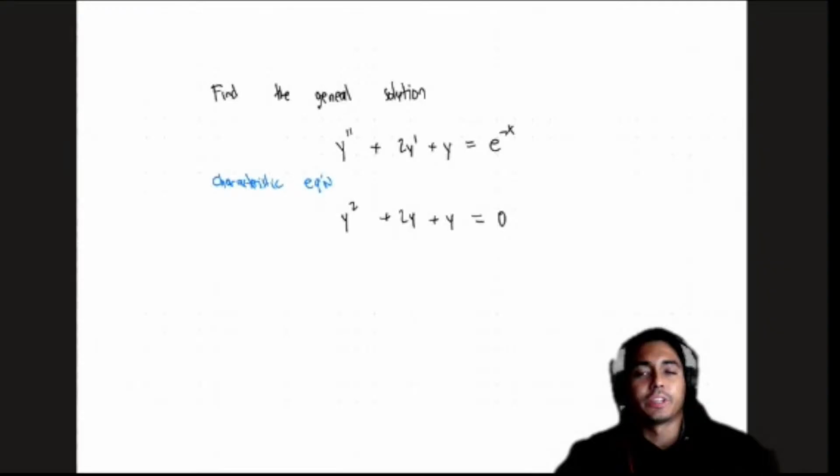2a e to the minus x minus 2ax e to the minus x. Okay, so that was that first derivative. I'm going to highlight this in blue. Let me just double check that real quick.